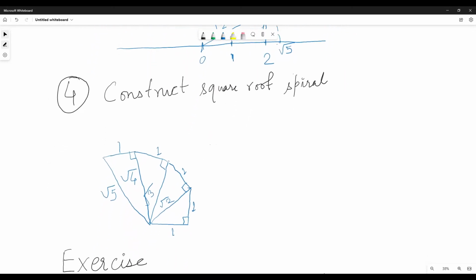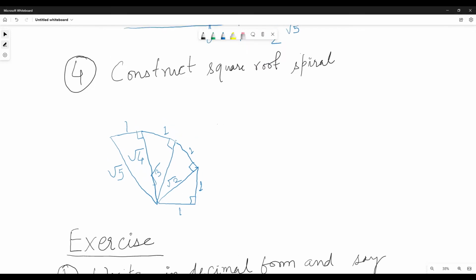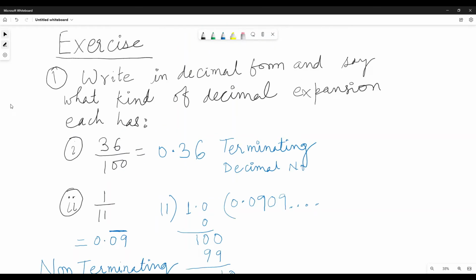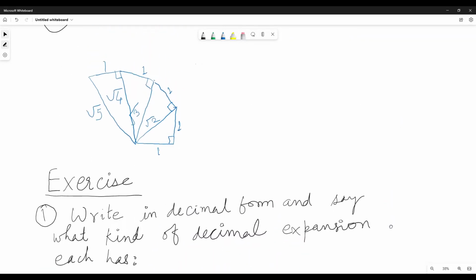Construct a square root spiral, that we have already done. Okay, so we will continue with our exercise. I will suggest you first do it yourself and then come back here, so that will help more.